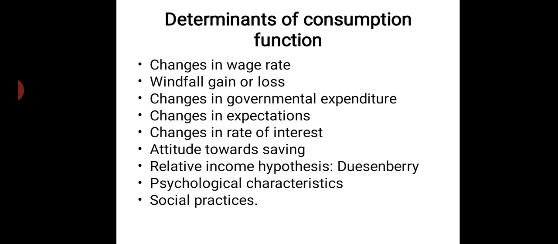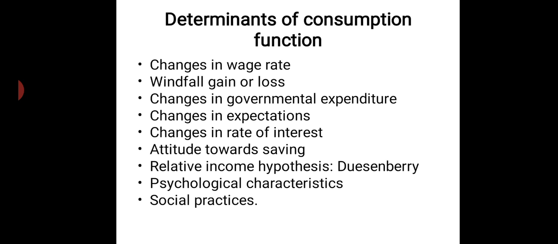Let's now move over to the determinants of consumption function. We said that a change in consumption happens because there is a change in income. We can see what all factors are influencing the consumption function. Due to what all reasons does consumption change?